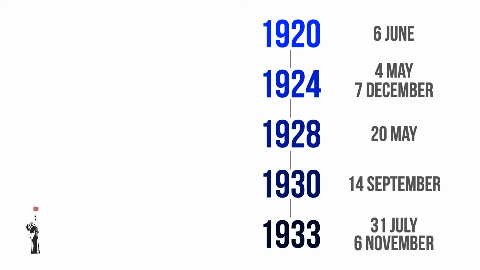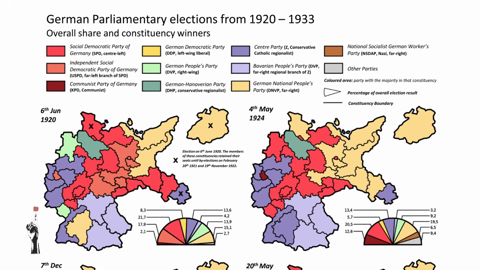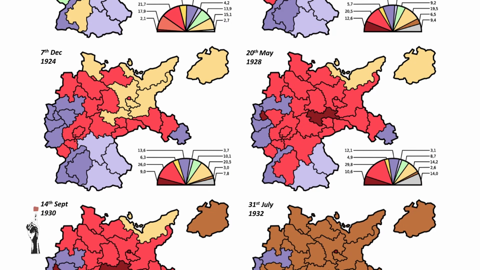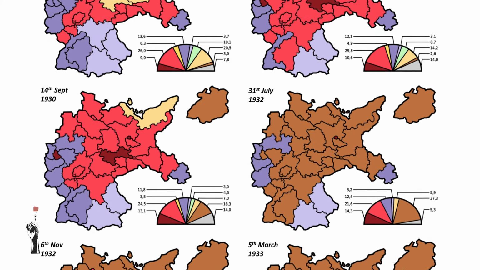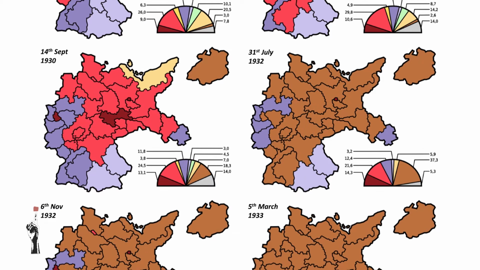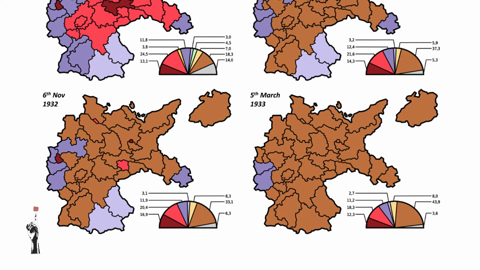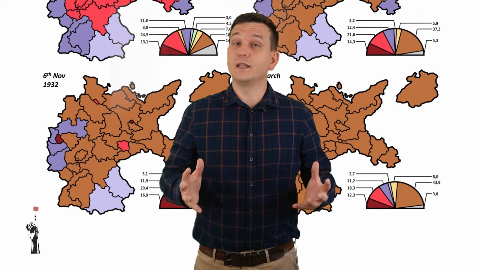Have a look at this political map of Germany. It shows how the Nazi Party grew over the years. The brown color indicates the Nazi Party. As you can see, they are pretty much nowhere up until 1930. In 1930, they grew rapidly, and in 1932, they had the vast majority of votes. But they did not have complete power.